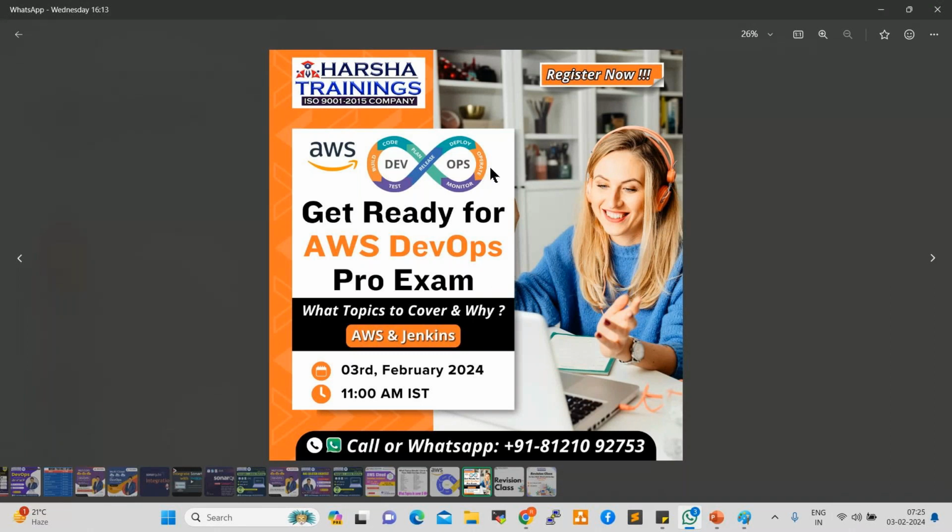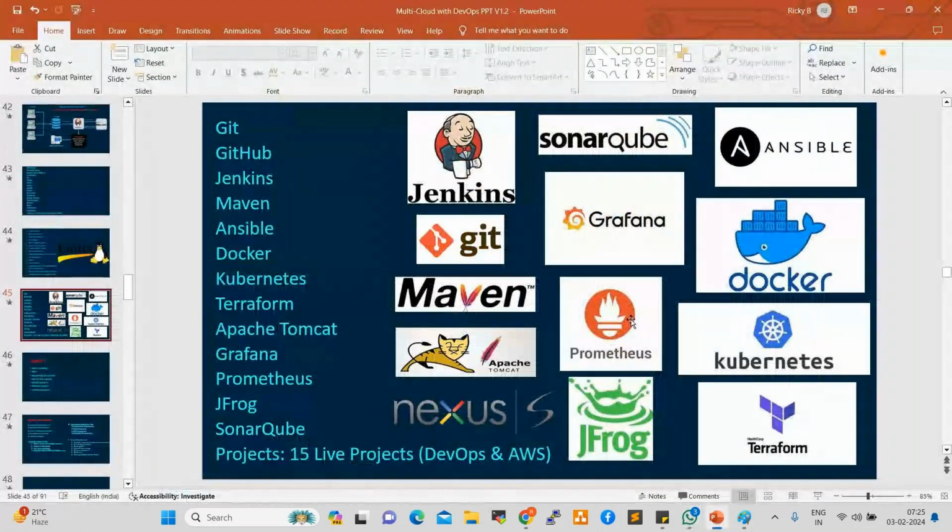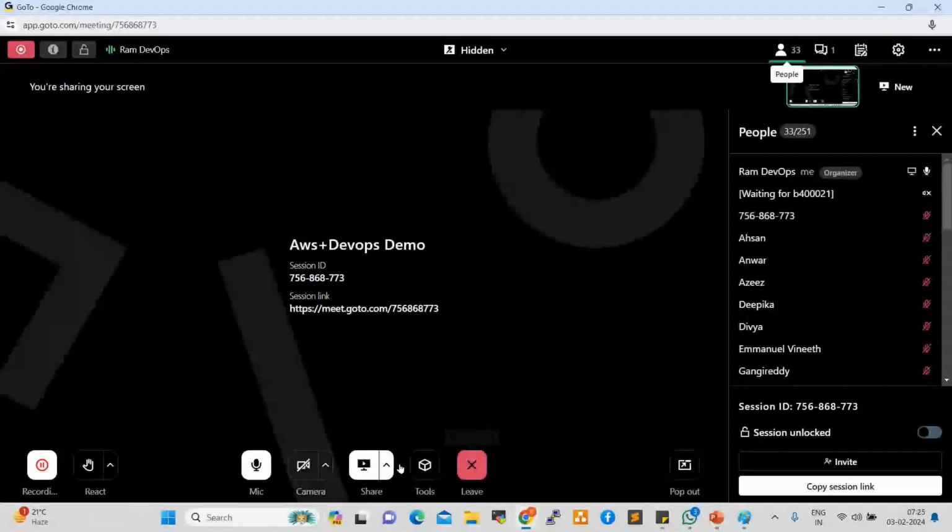That is why in our course we are going to learn this many tools, but we don't use all the tools. We use only one or two tools.